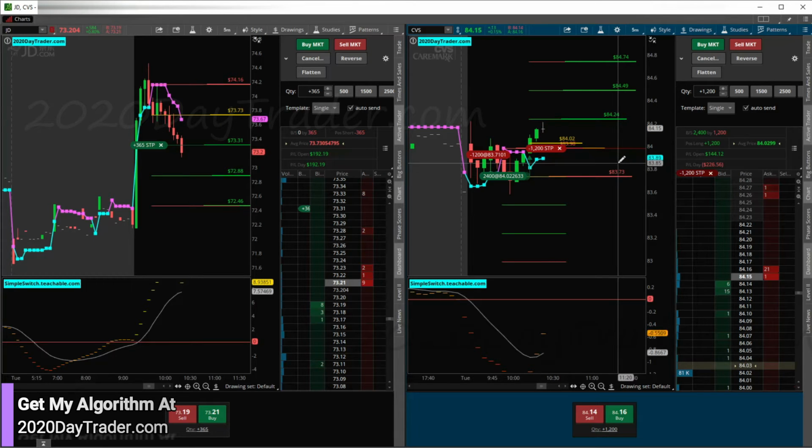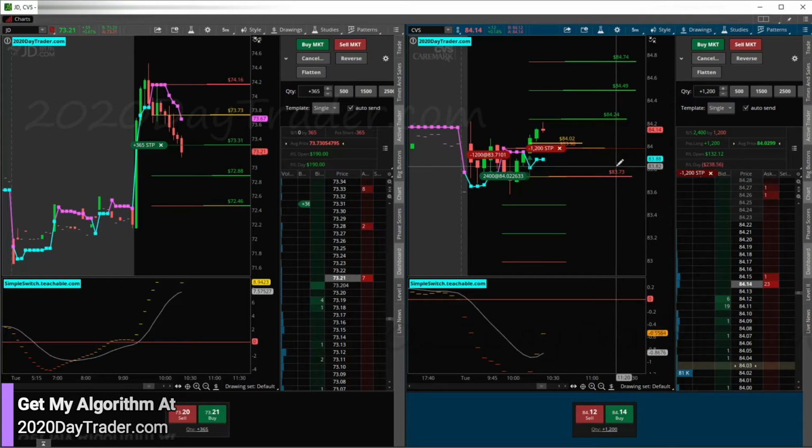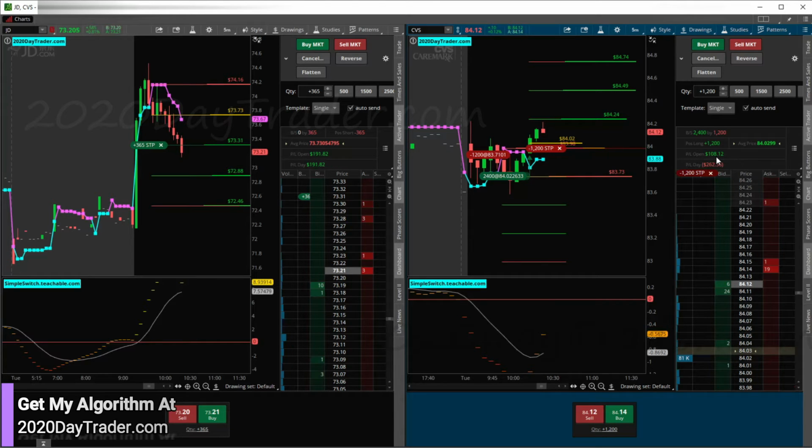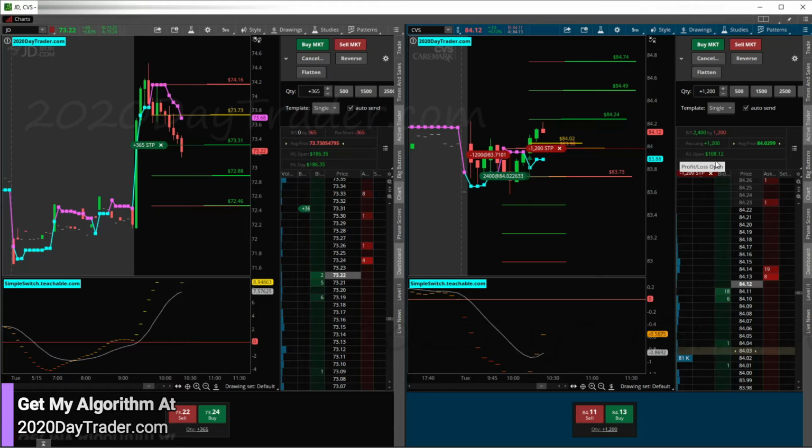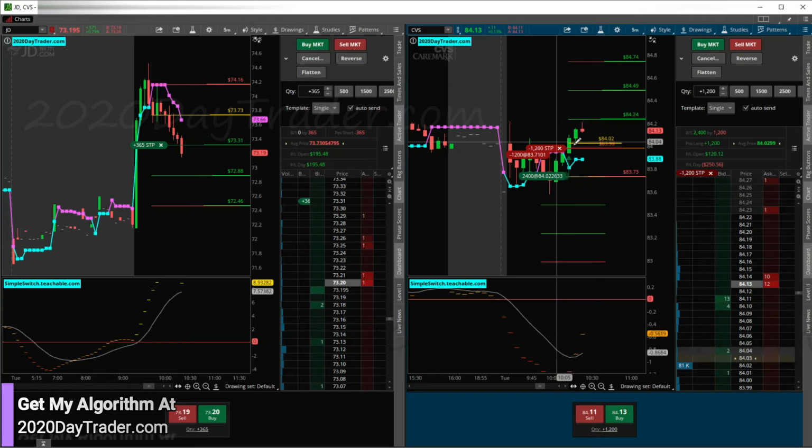Speed bump is just to recover part of your loss, not necessarily all of it, even though I'd like it to recover all of it. So even if it recovers $100 of my loss right now, it's a good speed bump. But we got 5 seconds left for this candle to close. So I'm going to kind of hang out and wait and see what this does.